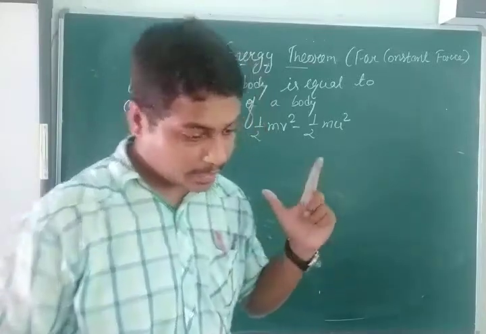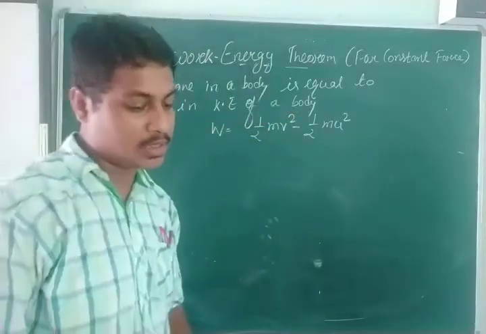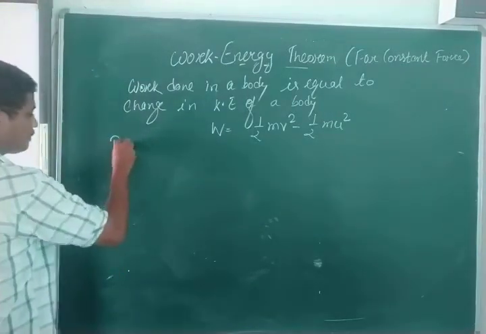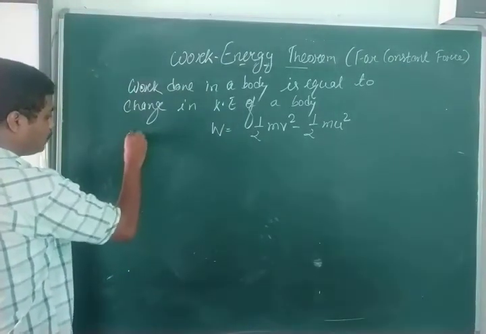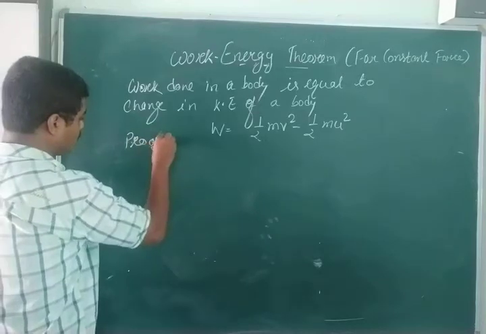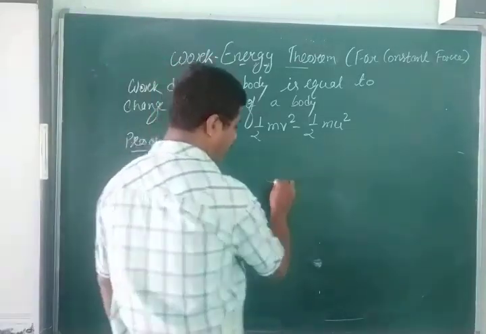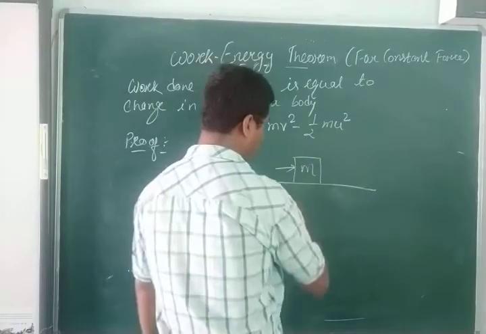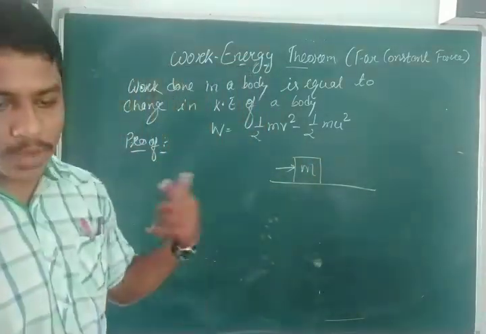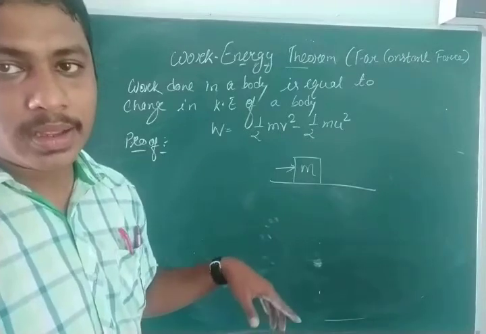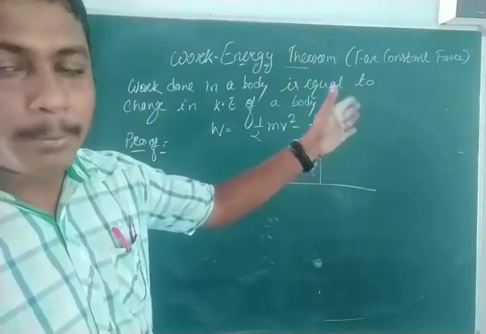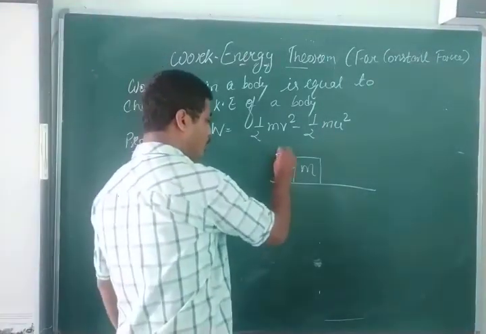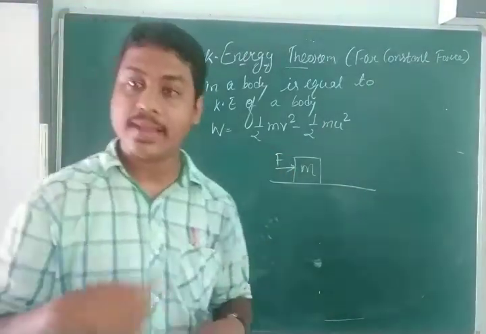First of all, let me derive the work done by constant force. We'll consider the same condition. Proof. Again you are considering an object having a mass m, and you are applying a force F. If you apply a force F on the object, your body will get displaced by distance S. As we know, if you apply a force on the object, your body will get accelerated.